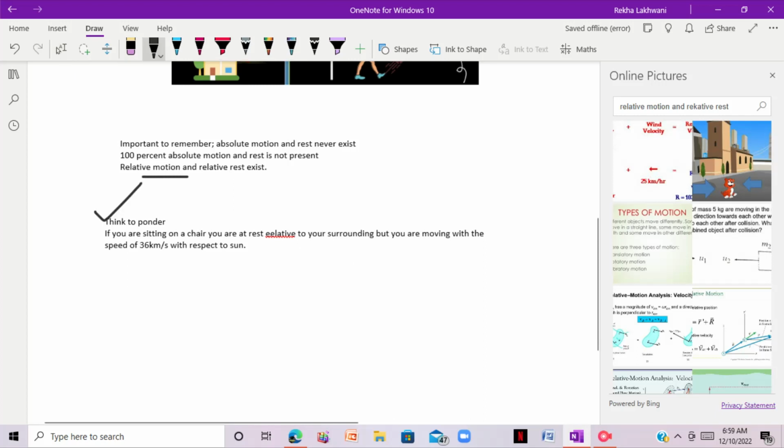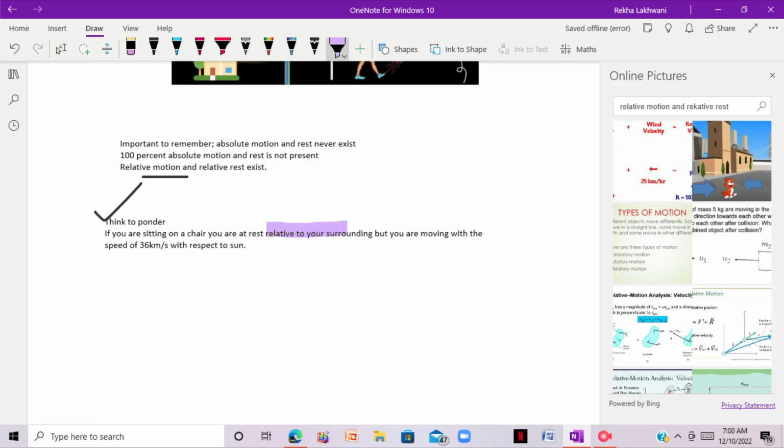We all are in relative motion. You are sitting in a place, but still you are in relative motion. You are moving with a speed of 36 kilometer per second with respect to the sun. So that's known as relative motion, right? I hope this concept is clear to you about motion, rest, relative motion, and relative rest. Absolutely, absolute motion never exists, right? So now let's look at what is mechanics. Now we have studied about motion, rest, relative rest. Now what is mechanics actually?